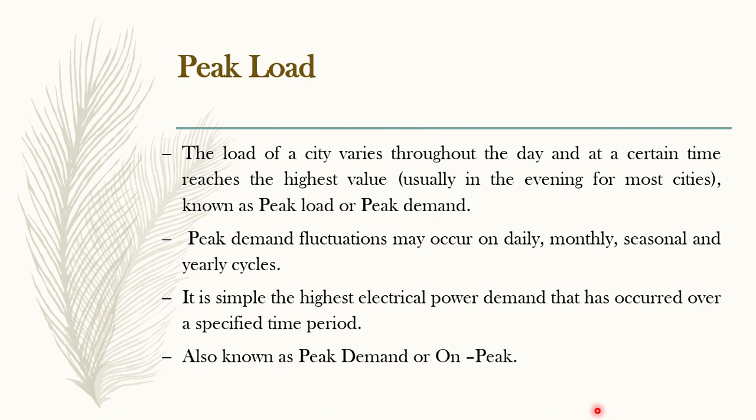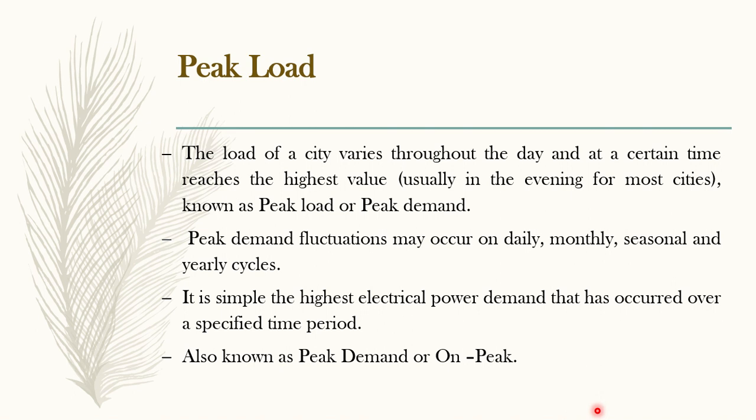Generally in the evening times, correct? Why? Because in the evening we all return from college, parents return from the offices, and we generally use the TV or whatever. So we expect the power usage or demand to be maximum in the evening, and this maximum demand is called peak load.